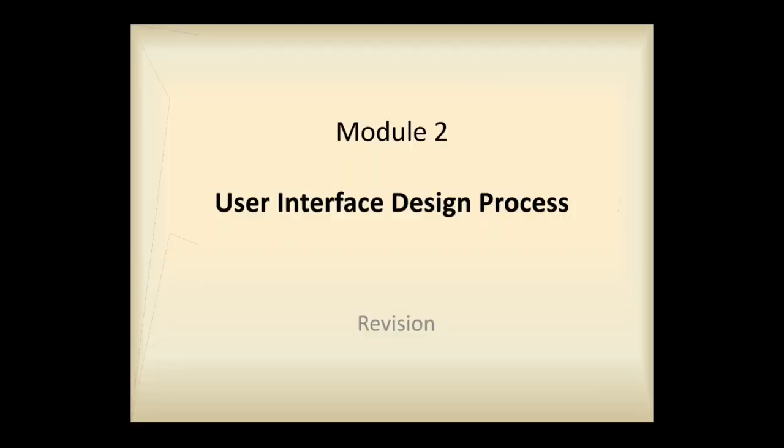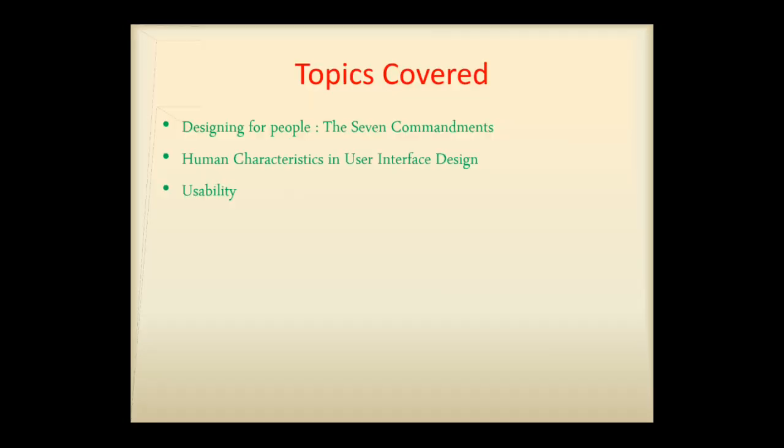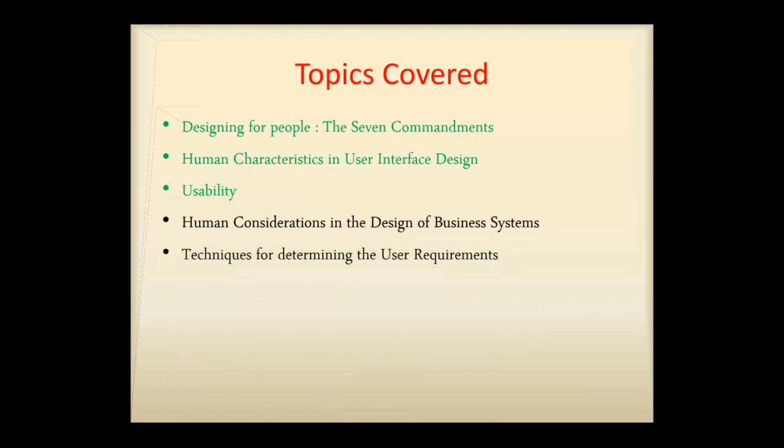We had started revising module 2, which deals with user interface design process, wherein we had already covered topics such as the 7 commandments, human characteristics affecting the user interface design, and usability in the previous video. In this video, we shall now be discussing the human considerations in the design of a business system, followed by the techniques for determining the user requirements and the problems that occur while you perform requirements collection.